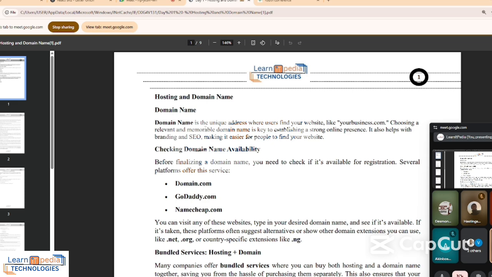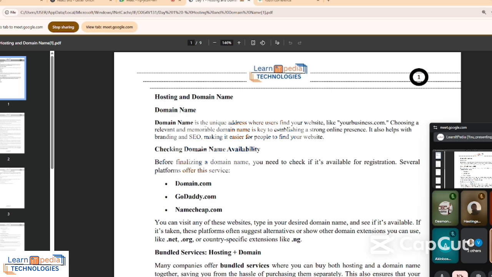So a domain name, or a domain, is the address that leads people to your website. Now let's use a real life example. If I ask you to come to my office or come to my house, what will you ask? Of course, it will be the address of my house. If I just say come to my office and you say okay, you don't ask me the address, you don't ask me anything about how to get there, then I believe you are making a mistake. So if I ask you to come to my house, the first thing you should think of will be, what is your address? So I'll send you my address. For example, when I told us to join the meeting, what did you do? I sent the link to us.